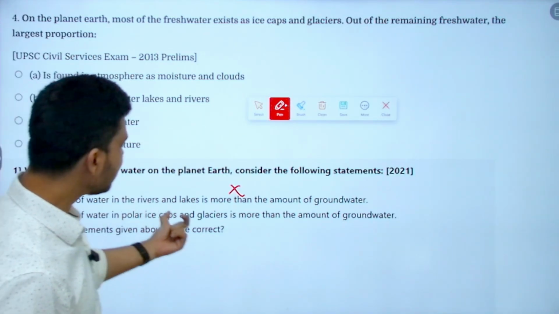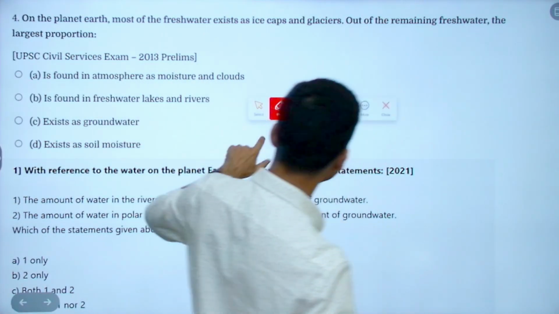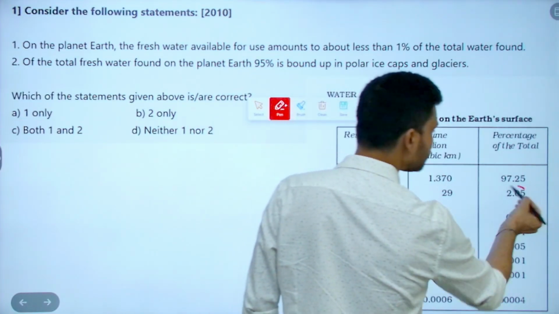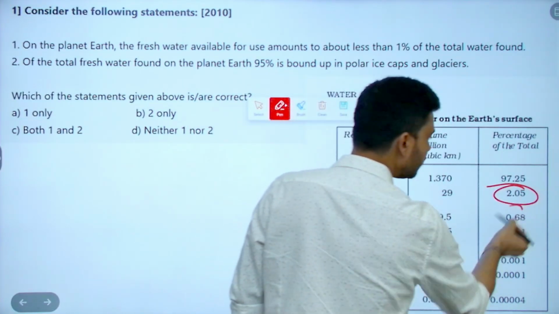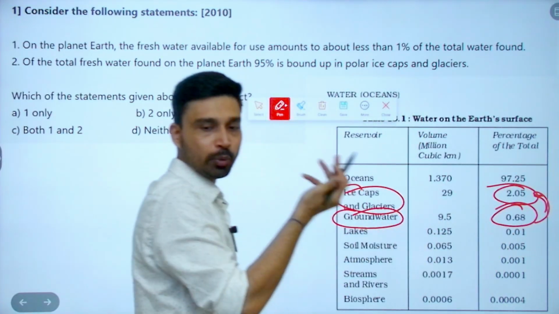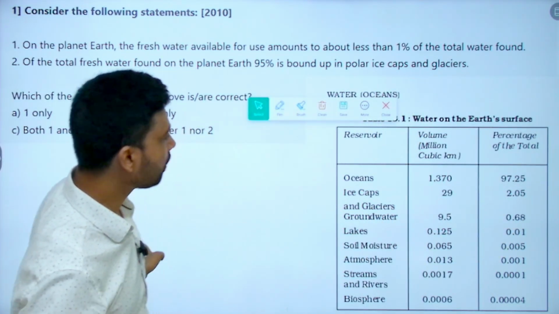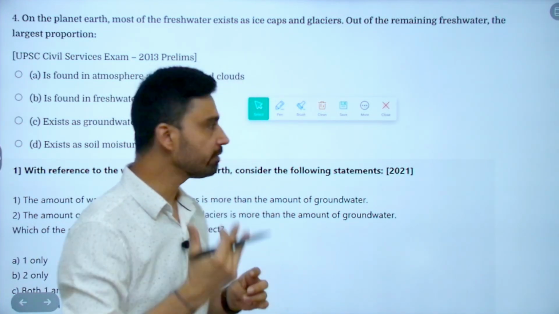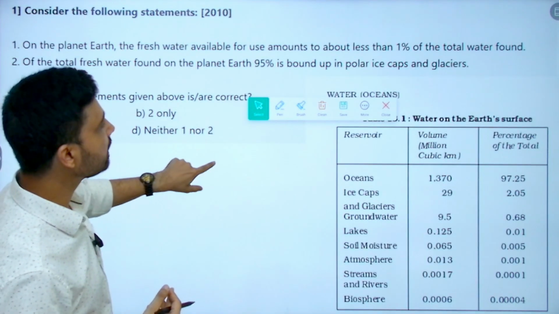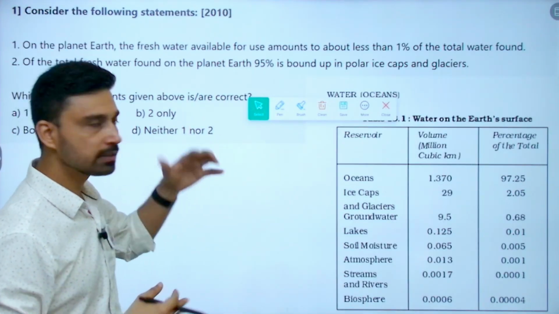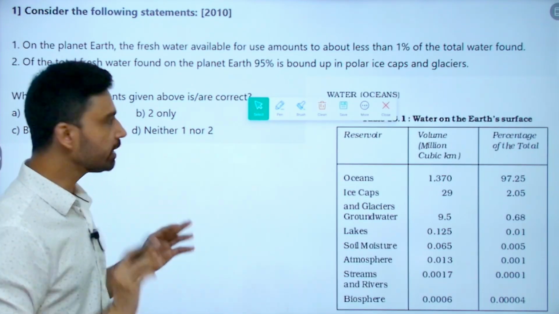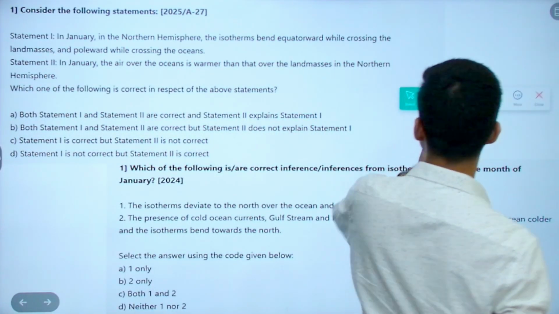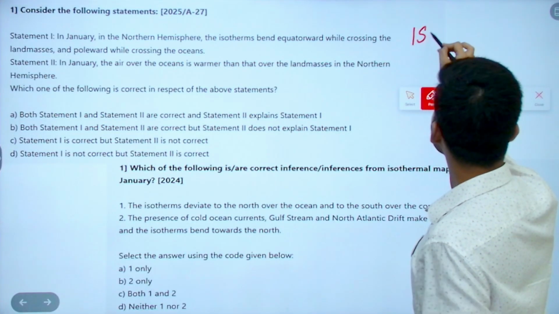The amount of water in polar ice caps and glaciers is more than the amount of groundwater. Obviously, it is correct. You can see here: ice caps and glaciers, how much percentage? 2%. Groundwater, how much percentage? 0.68%. So we can see direct questions are being asked from the tables of NCERTs, the facts mentioned in NCERTs, the statements given in NCERTs. So the class 11th NCERT is still, we can say, something similar to the Holy Grail as far as the geography prelims examination is concerned.